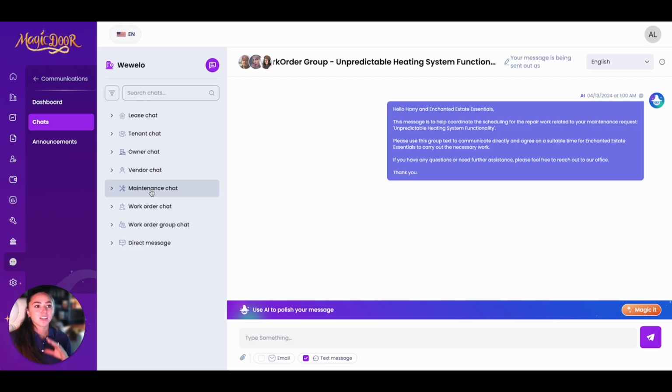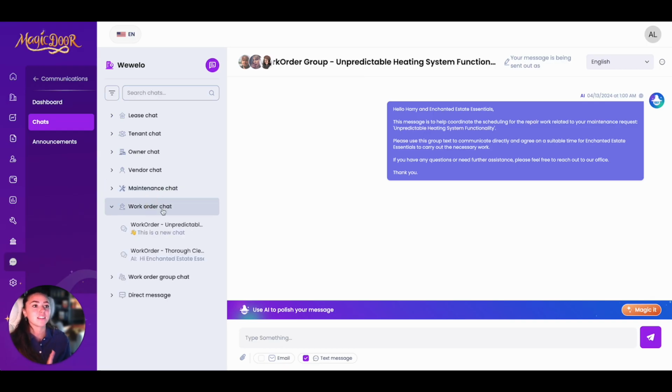So let's say that there is a work order or a maintenance request involving multiple tenants or a vendor and a tenant. It's going to automatically make a group chat with whoever is involved with the maintenance request and the vendors and you. So you can all communicate in one group chat. It's going to send them text messages so you can figure out when they can show up for the maintenance request, maybe ask some more questions, and just easily communicate.